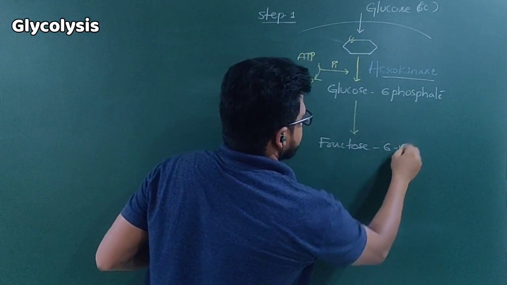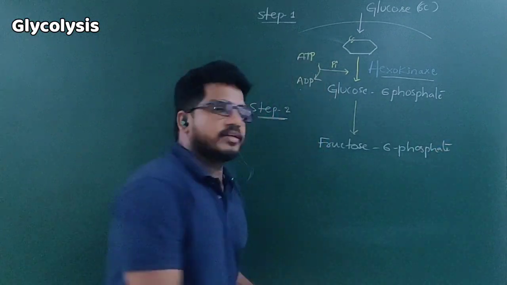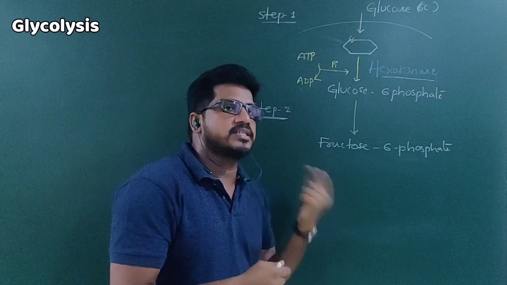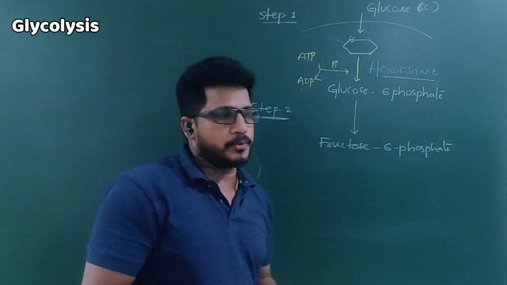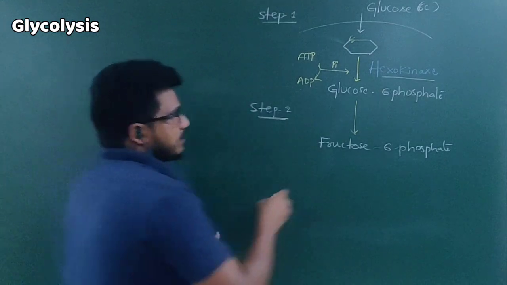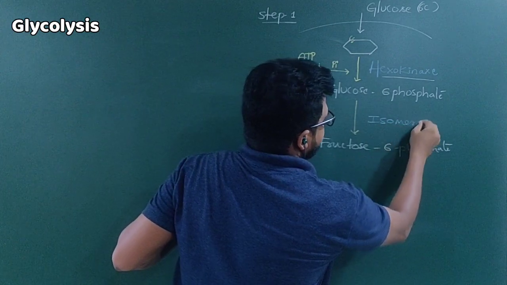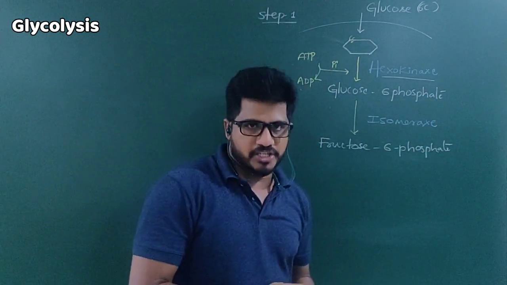I said in this class, glucose and fructose are both isomers. So glucose can turn into fructose, and fructose can turn into glucose, by changing their functional groups, right? For this an enzyme is required, called isomerase. Ase means enzyme, and the process is called isomerization.